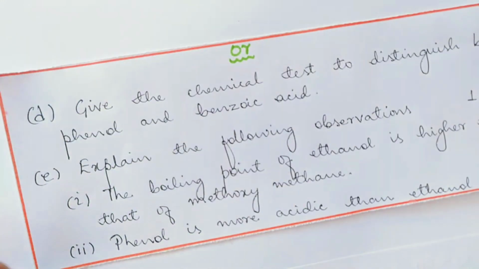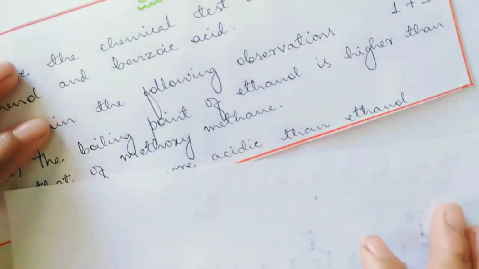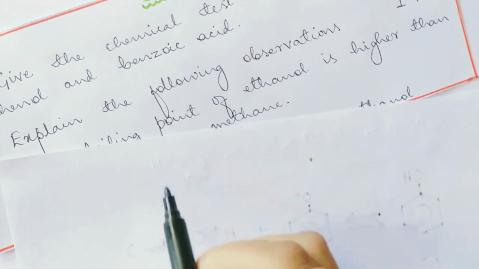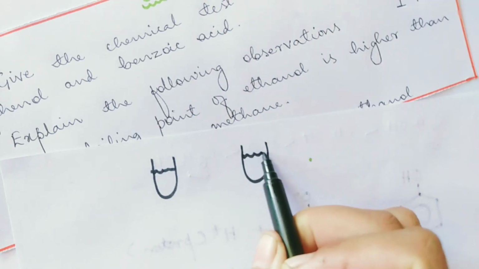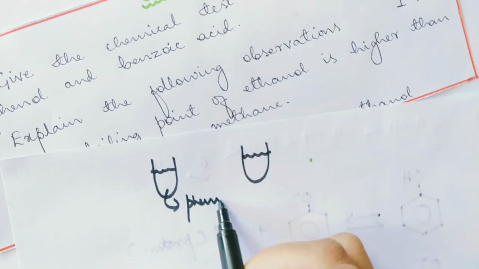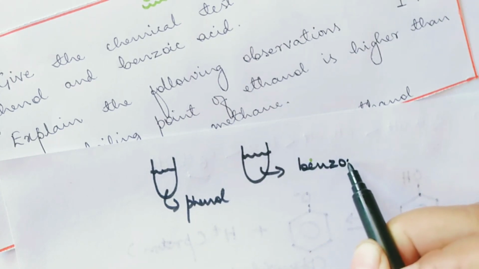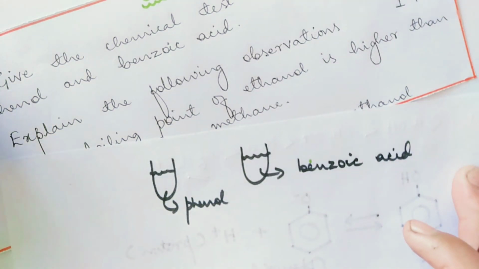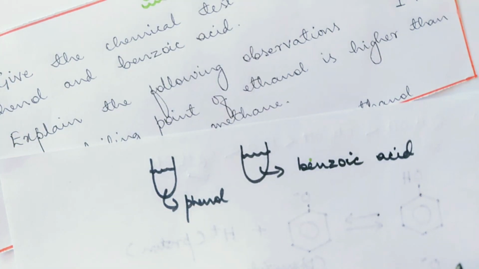Next one, 20D. Give the chemical test to distinguish between phenol and benzoic acid. Suppose you are given two test tubes where you have phenol and benzoic acid. Let's say here you have phenol and here you have benzoic acid. Now you want to test which one is a phenol, which one is a benzoic acid. At first you don't know which is which.